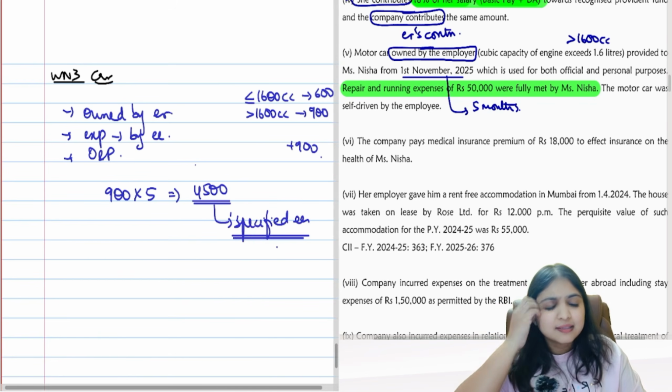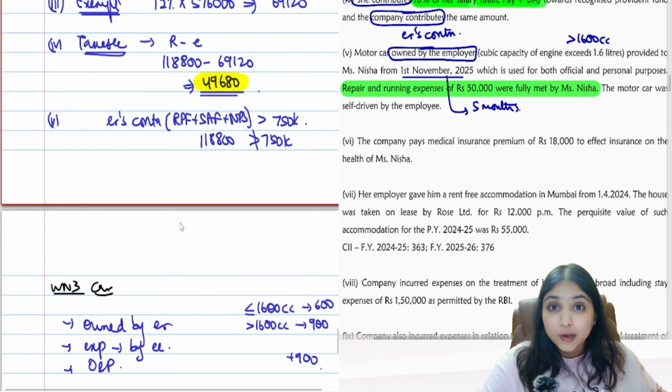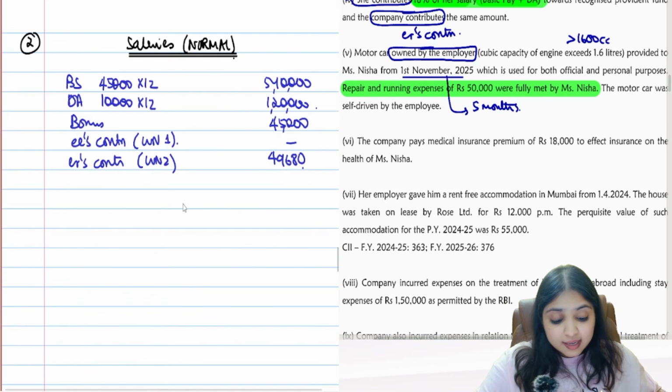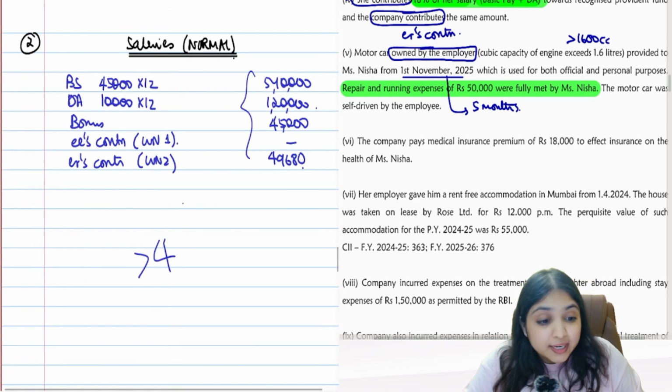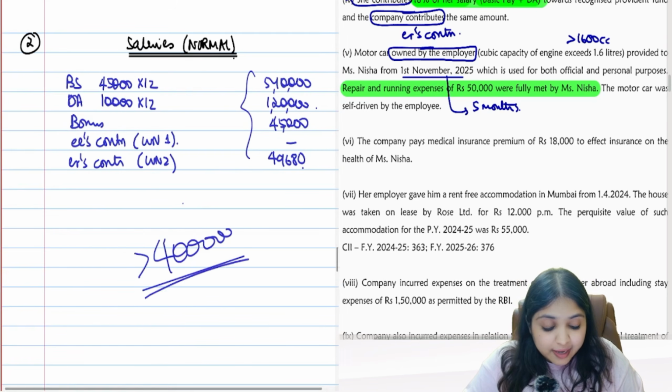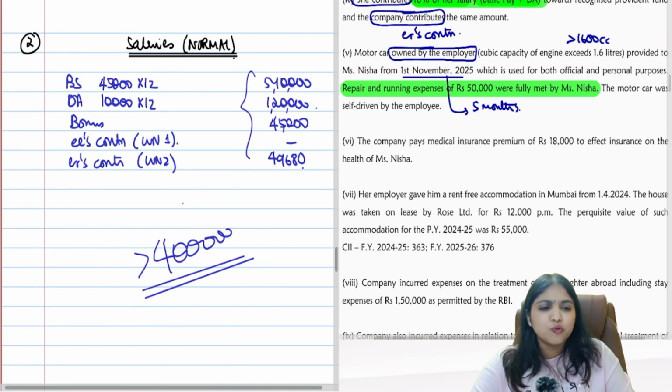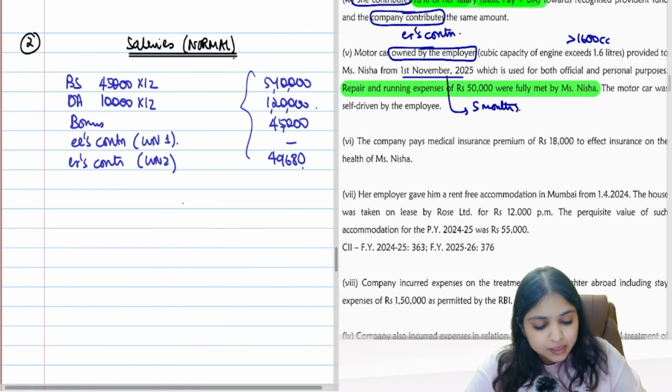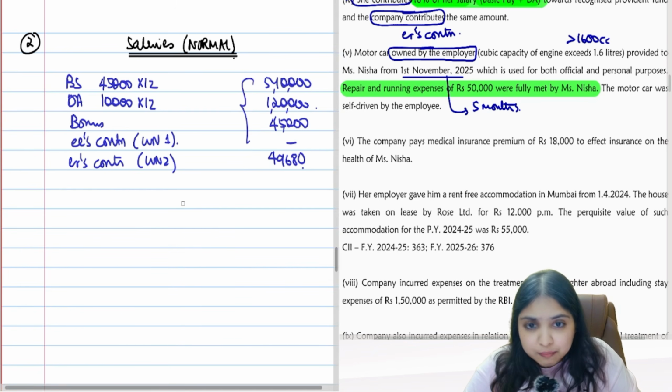But do you remember that this perquisite will be taxable for specified employees only? Yes, tell me guys, is my assessee a specified employee? Let us check. See, his salary number is definitely more than 4 lakh. If your salary number is more than 4 lakh, then you will become a specified employee. If I look at the salary numbers, we have big numbers over here.